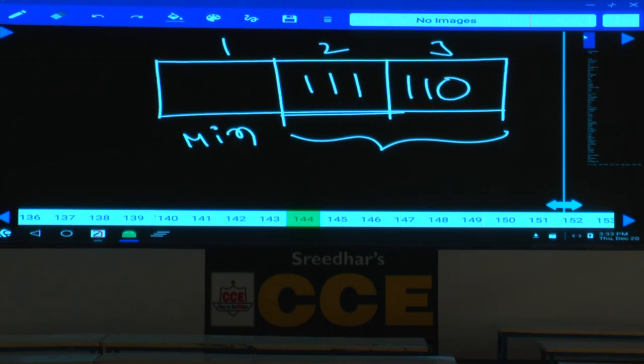Now, the sum of marks obtained by the first 3 toppers is 337. Out of 337, 111 and 110 marks are already allotted to second and third. Then the remaining is 116. 116 is the least possible mark for the first topper. Yes? Clear everybody?